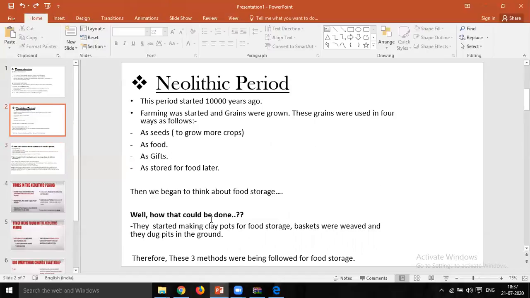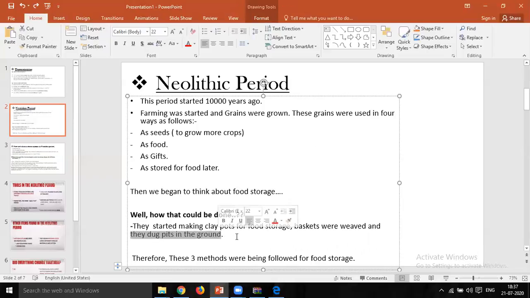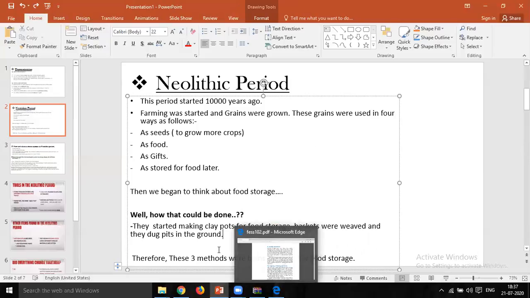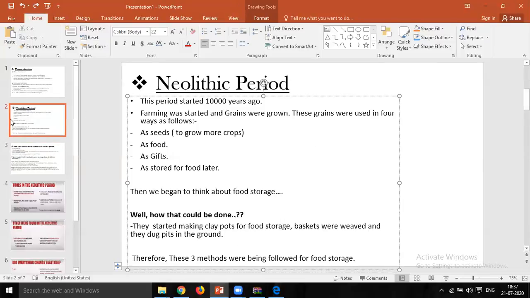They used to store the food by making clay pots, by weaving baskets, and by digging pits in the ground. So these were the three methods followed for food storage in the Neolithic period.